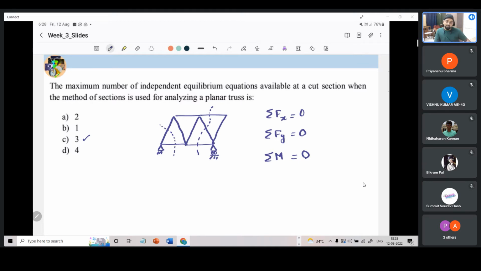If we say that we just cut these, this is also a section. Why not call it the method of section? Because essentially we have cut the section nonetheless, but we have only two forces which are concurrent. So this essentially waters down to method of joints only. So this shows method of joints is but a subset of method of sections.